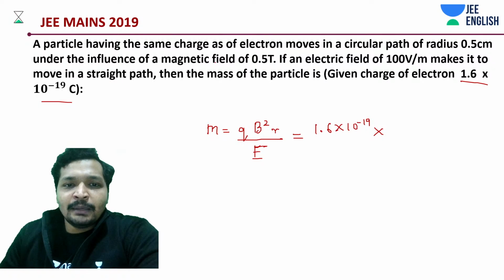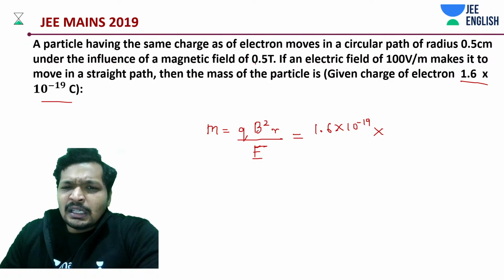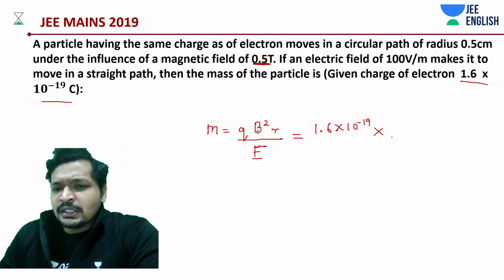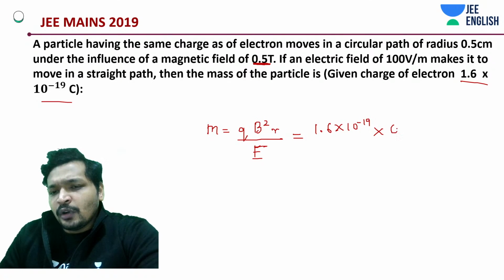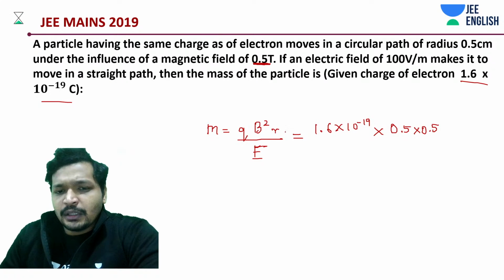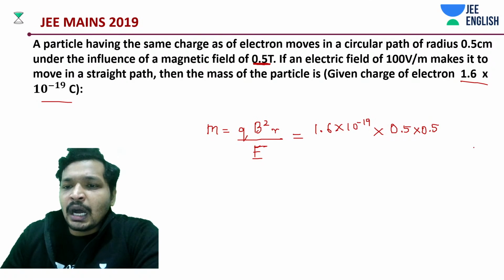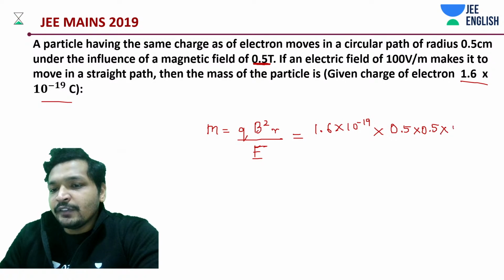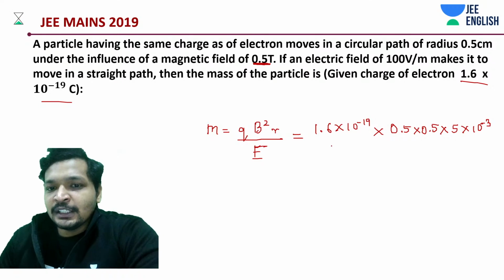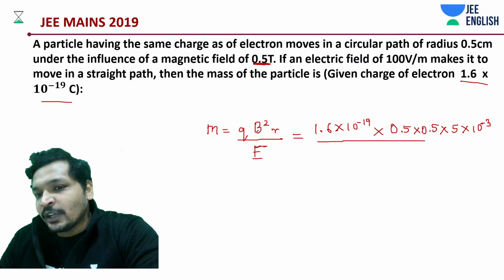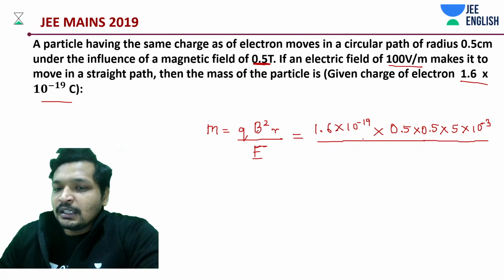Okay, B square is how much? Like 0.5 Tesla in SI units. So half into half, 0.5 into 0.5. Then R was how much? 5 into 10 to the power minus 3. In fact, if you're noticing it, this could be one of the easiest problems that you could have had in your exam, because the question is really easy.